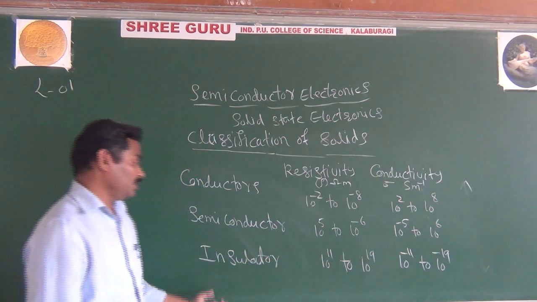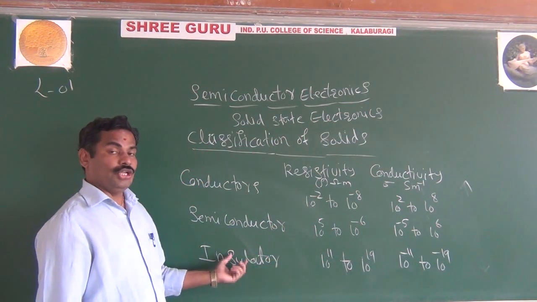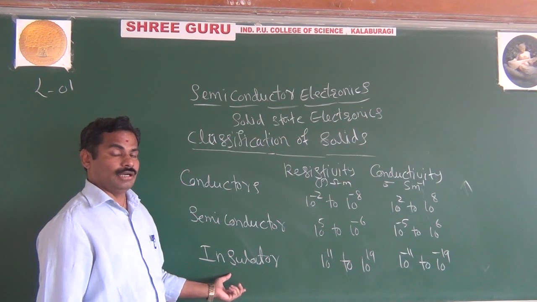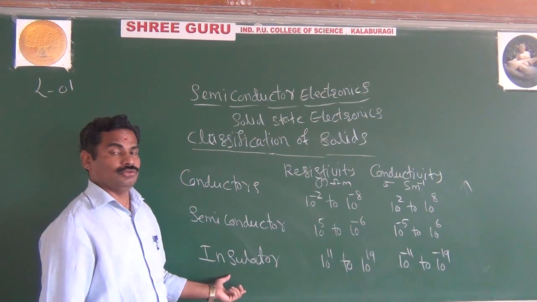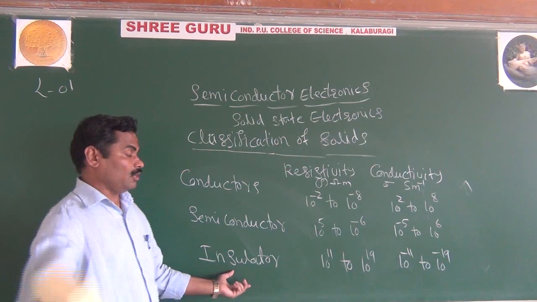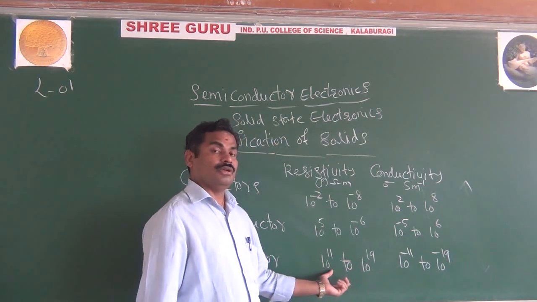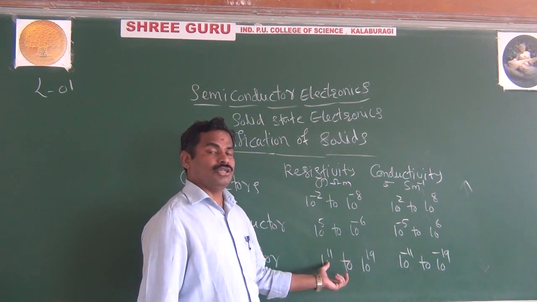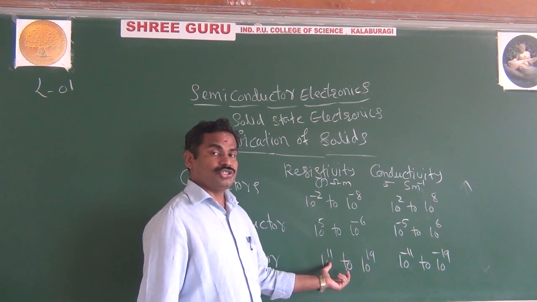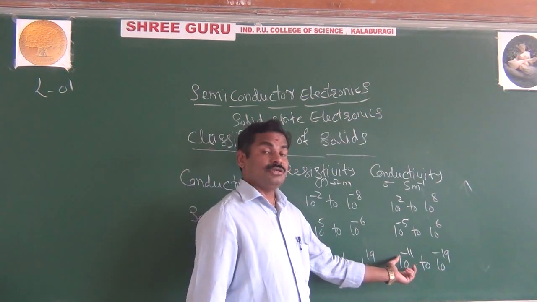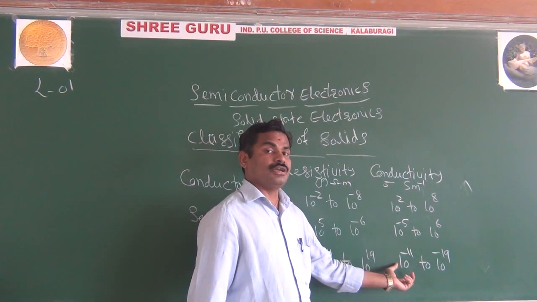And compare the insulator. As you know, an insulator is a material which does not allow current to pass through. Why is it not allowing current to pass? Because it has very, very high resistance. As we know, if you have more resistance, you have very, very little conductivity.